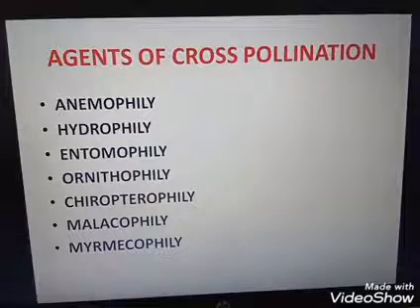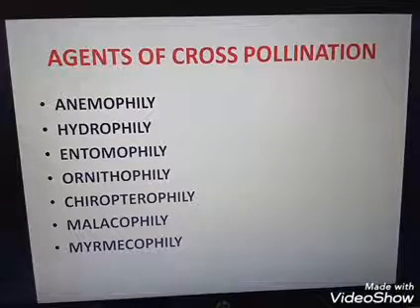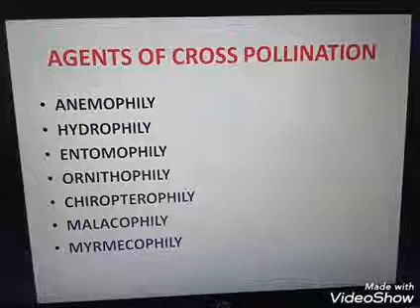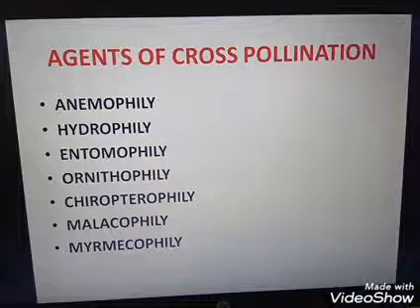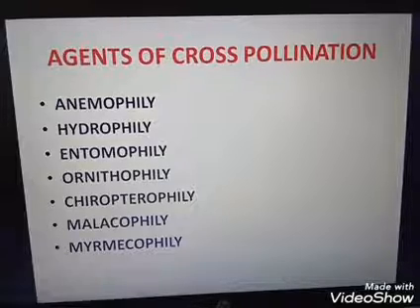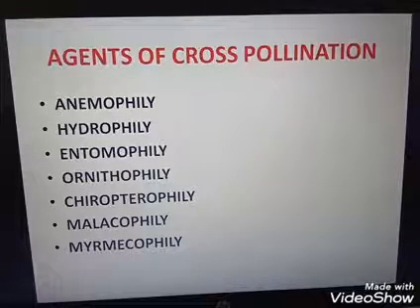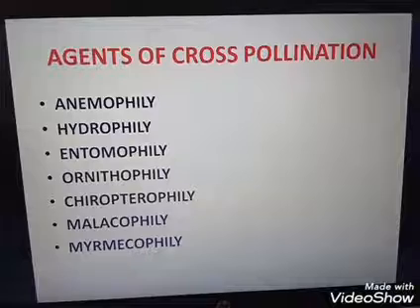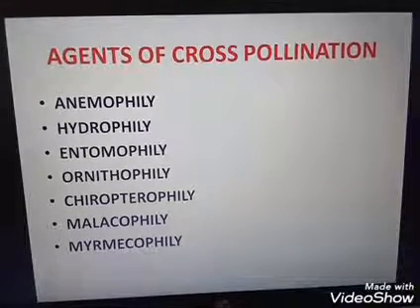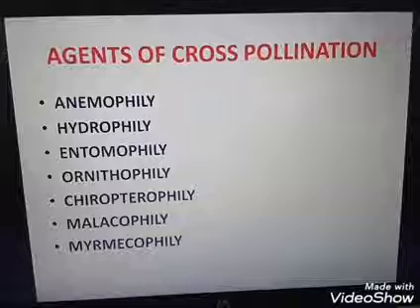Okay, so we discussed what pollination is, and here we are discussing agents of cross pollination. What are the agents helping for the process of cross pollination? It may be biotic factors or abiotic factors. Biotic factors means living organisms. Abiotic means non-living. So both biotic and abiotic factors act as agents of cross pollination.